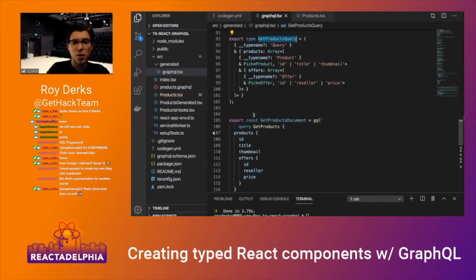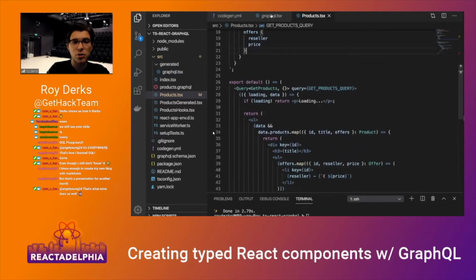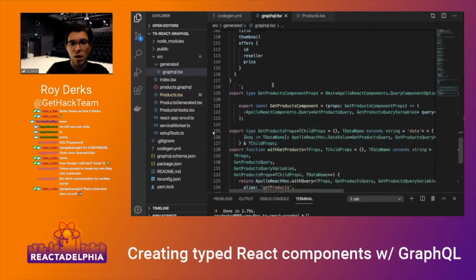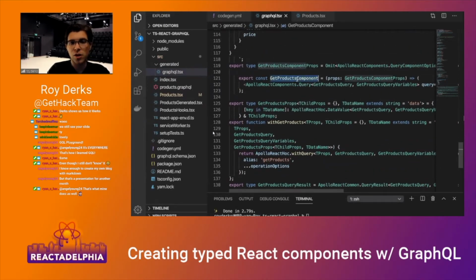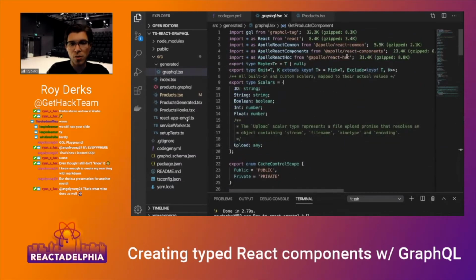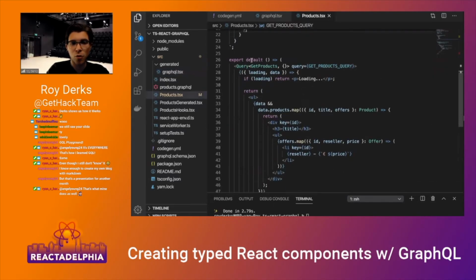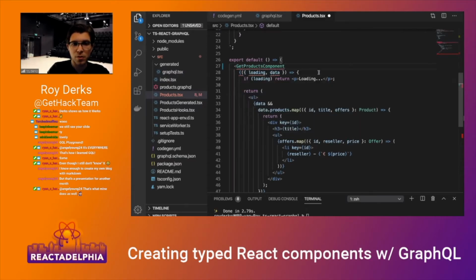But something else I've done is I haven't only created types in here, I also created a strongly typed component. This strongly typed component is somewhere in here as well, and it's called getProducts component. Basically it already uses Reactadelphia, as you can see over here, like Apollo React components, and it created a component for me that I could use. So this entire boilerplate of code is something I can also import from my generated file. If you look over here, let me just get that one in here, get rid of this.